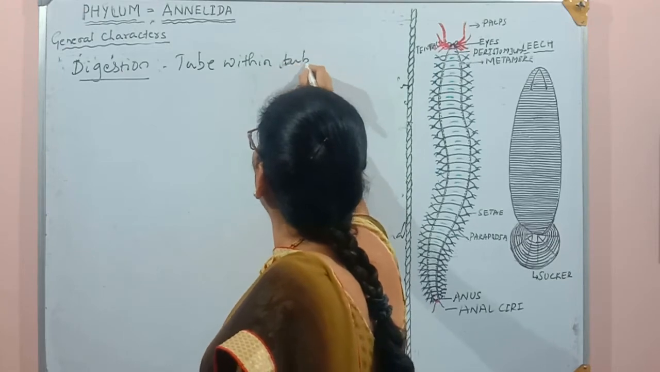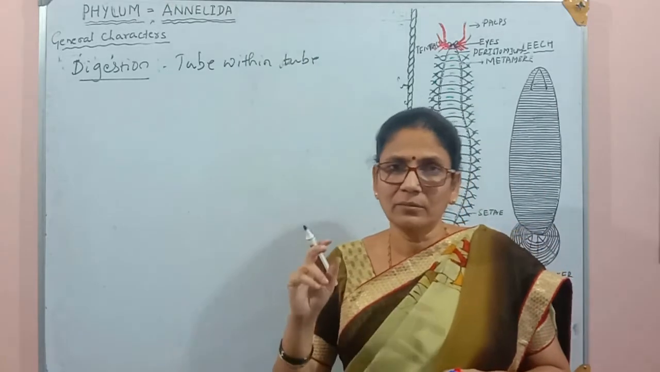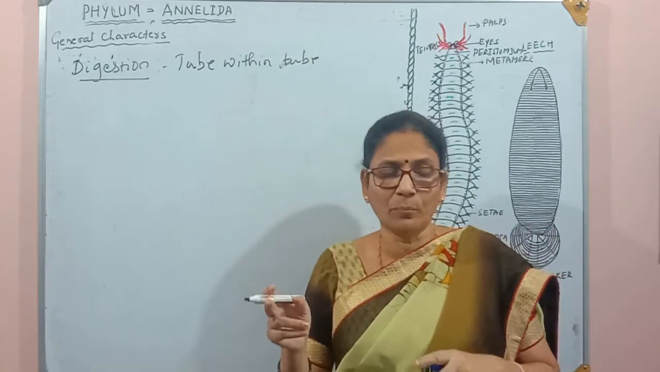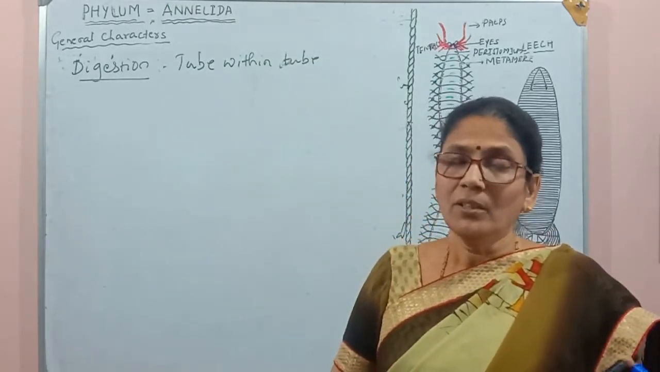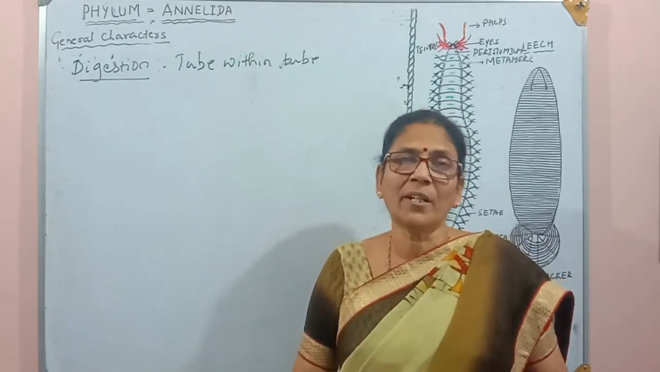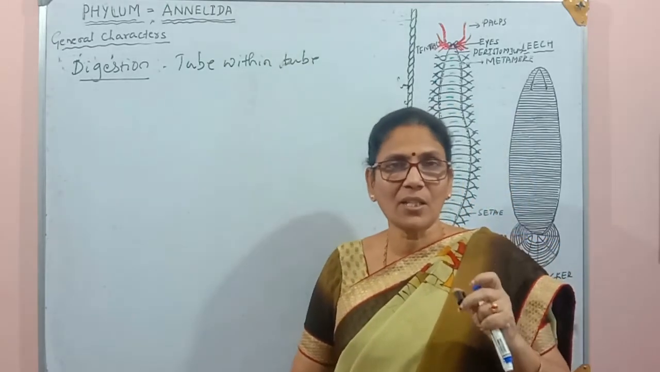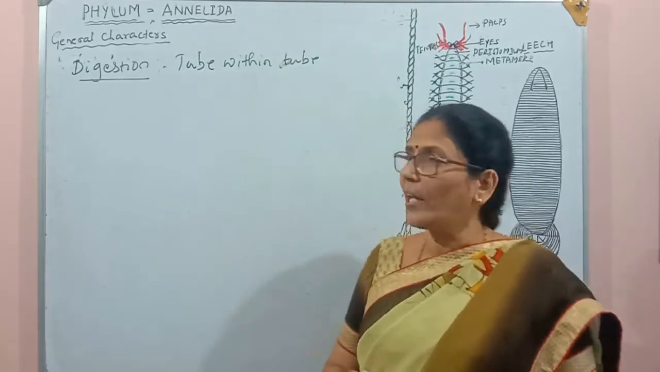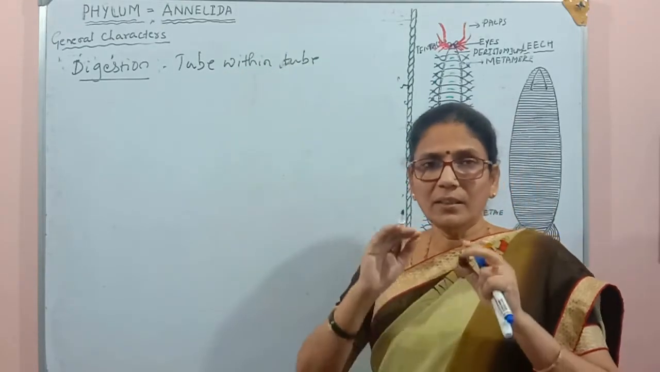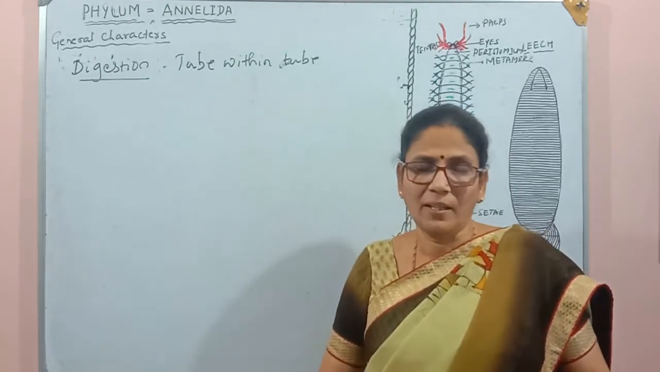Tube within tube means the alimentary canal has two ends. One end has the mouth and another end has the anus. The anterior end has the mouth, the posterior end has the anus. So when the alimentary canal has two openings, mouth and anus, such an alimentary canal is called the complete alimentary canal, or we may also call it the complete digestive system, or tube within tube. So this is a highly developed or evolved digestive system when compared to the lower phyla.